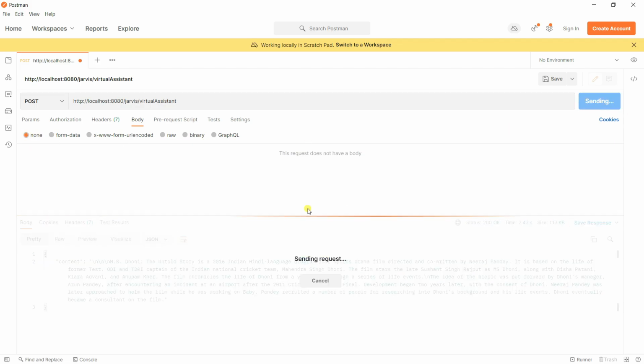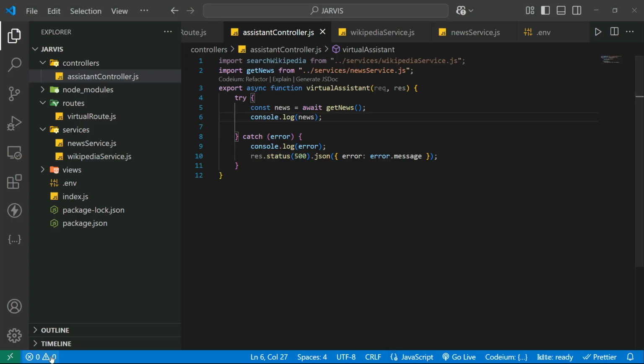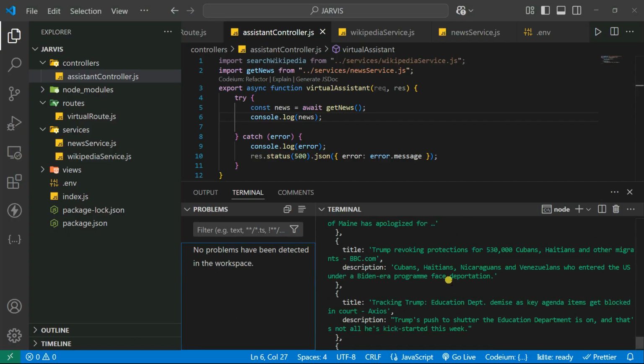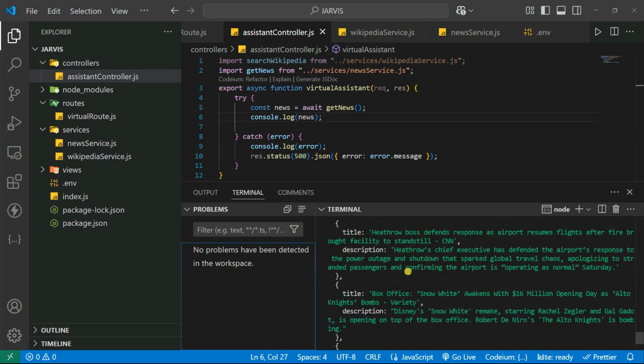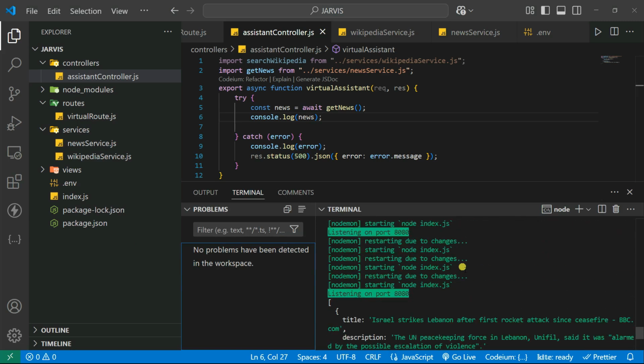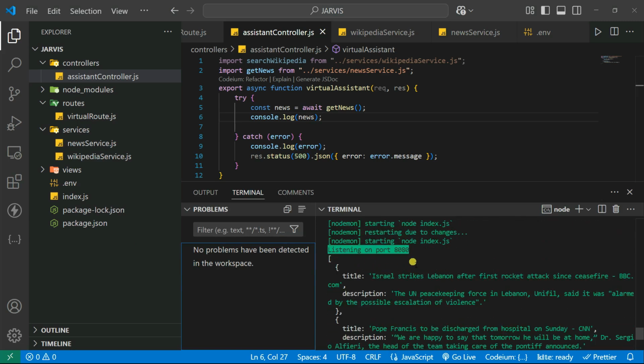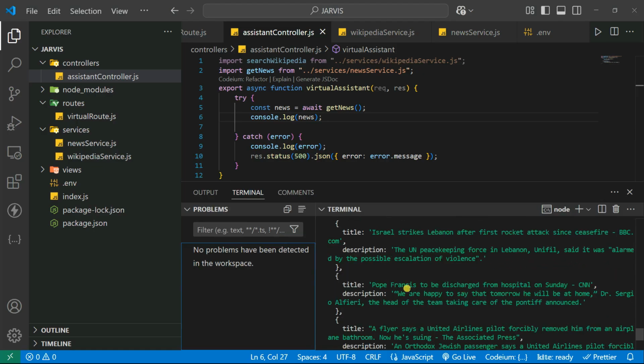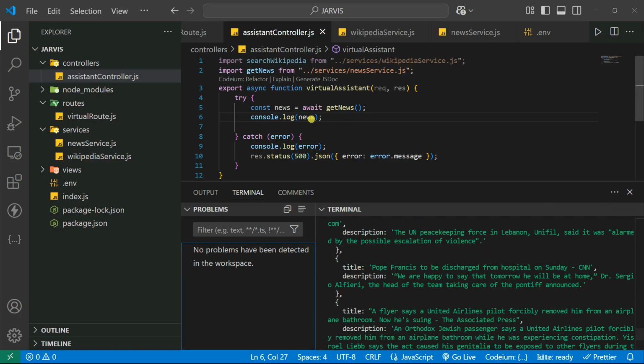If I click on send request, it will call the API. If I go here, you can see in the console it has several news items in JSON format. It has the titles: Israel attacked Lebanon after first rocket attack since the ceasefire, and Pope Francis to be discharged from hospital on Sunday, CNN. You can see the title and the descriptions. You can also print this out, so if I try to print the first one and make it the title, I can also print the title.